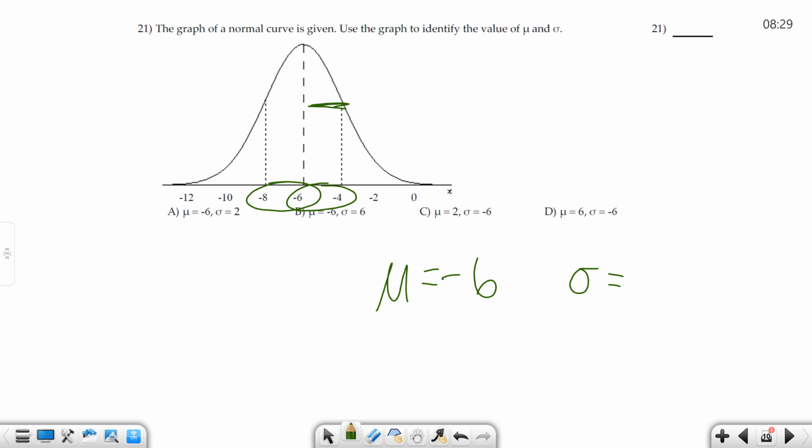They're 2 apart, right? You can do the subtraction, -4 minus -6, larger minus the smaller, but it's 2 units apart. So mu is -6, sigma is 2, so which choice is that? Is that this one? A.